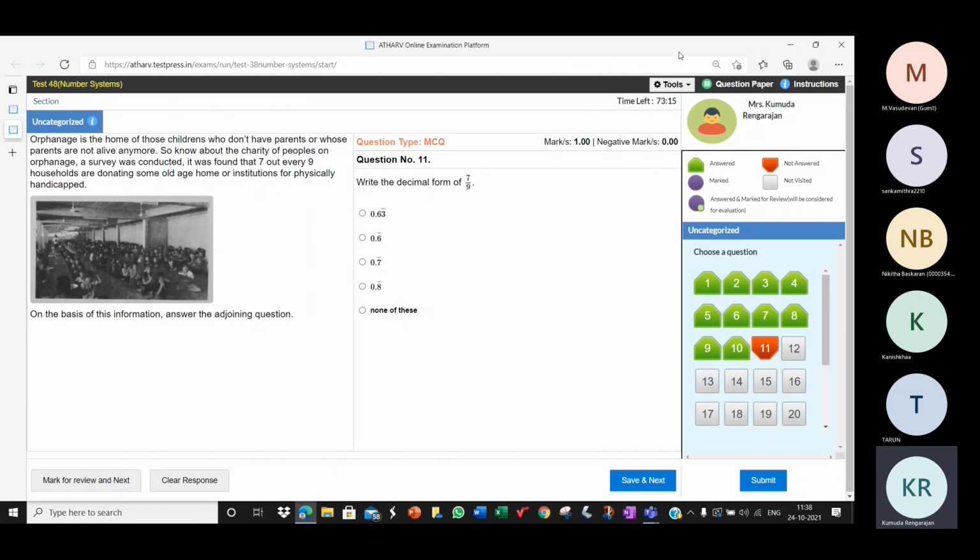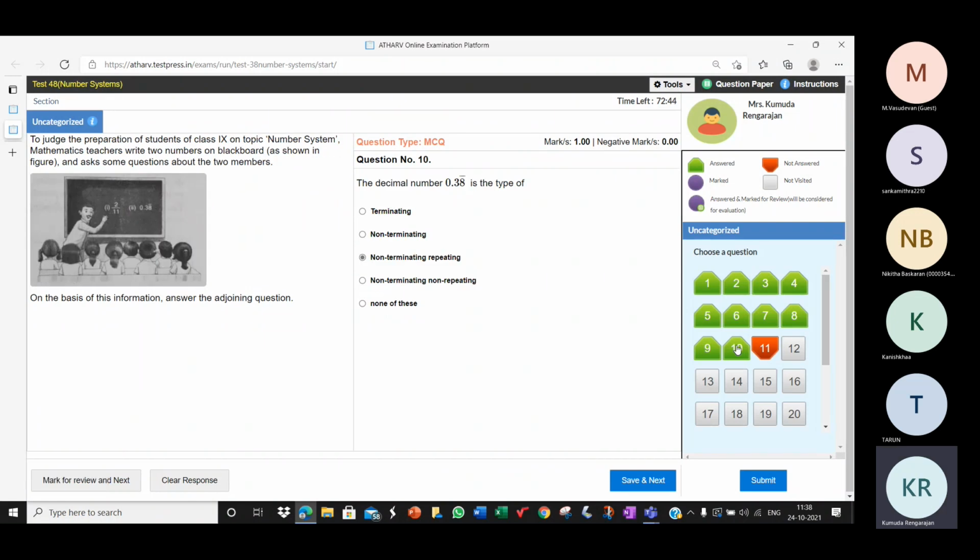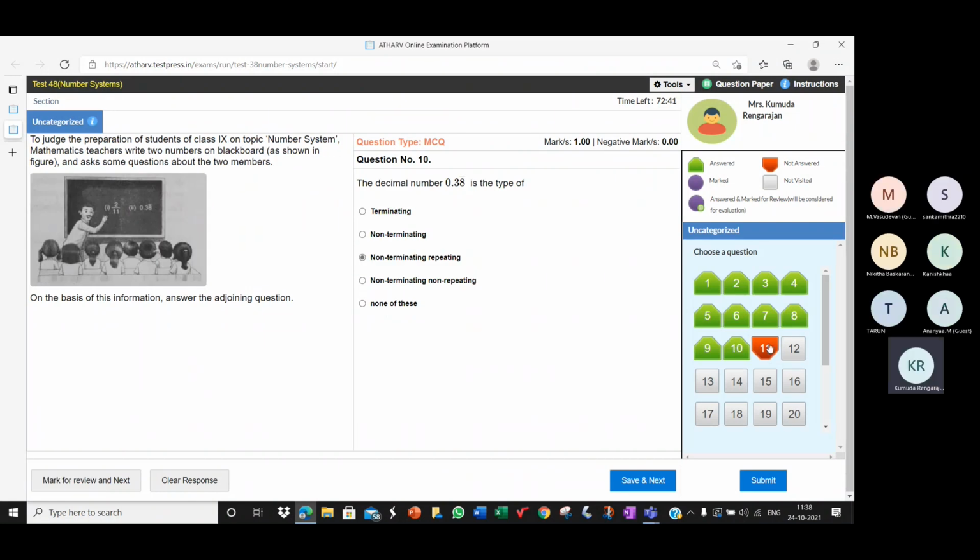I've shared my screen. Please work the answer for this one. Write the decimal form of 7 by 9. We are continuing with yesterday's paper. We had finished till this one yesterday. This was the last question we did yesterday. So continuing with the same paper.